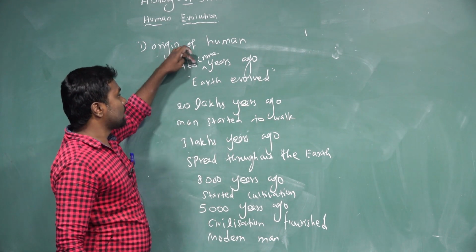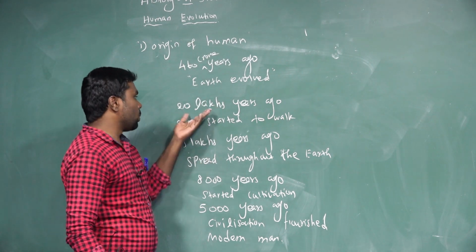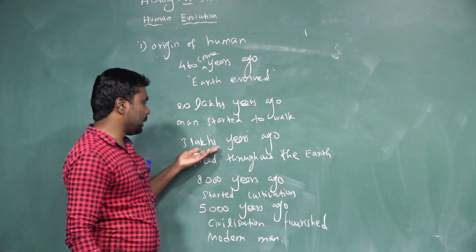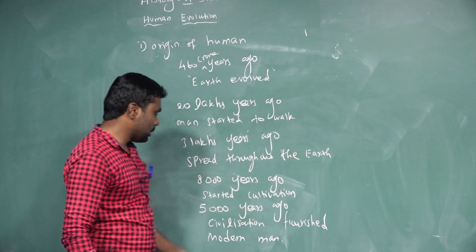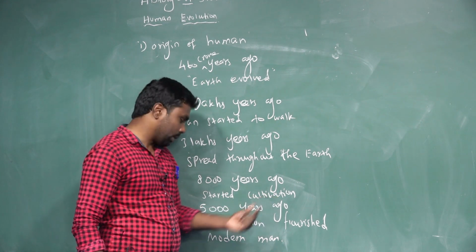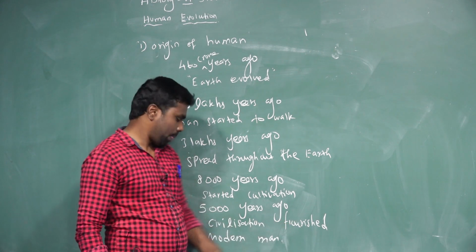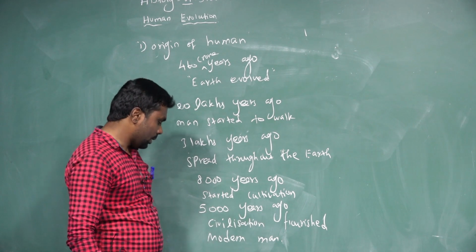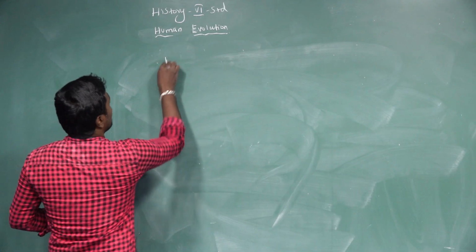So 460 crore years ago Earth evolved. 20 lakh years ago man started to walk. 3 lakh years ago man spread throughout the earth. 8,000 years ago cultivation, agricultural works, started. 5,000 years ago civilization, a well developed society, flourished. Finally the modern man.